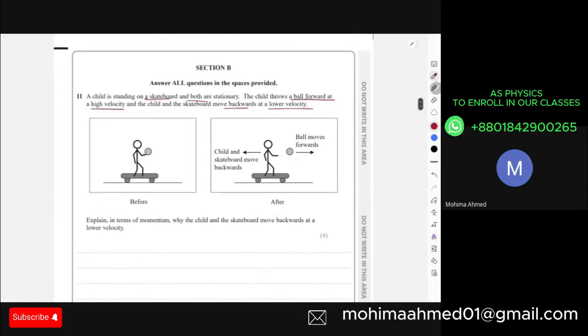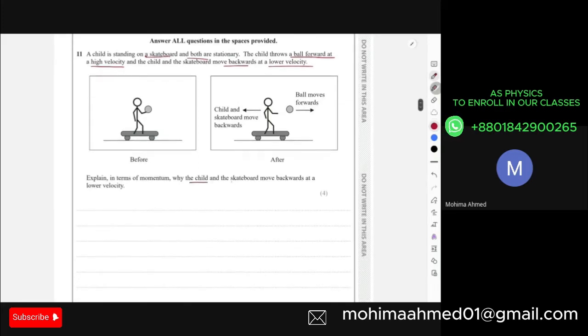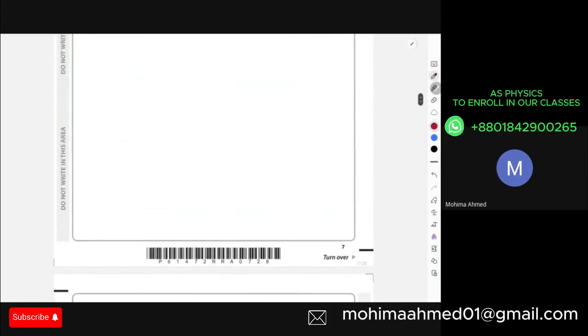Okay, over here the ball moves with a higher velocity, but the child and the skateboard combined, like they're a combined system, they move in the backward direction with a lower velocity. Explain in terms of momentum why the child and the skateboard move backwards at a lower velocity. Over here, this is actually about your momentum example. Your momentum, we actually follow the equation mass times velocity. Okay, now in this example, we'll follow the law of conservation of momentum.